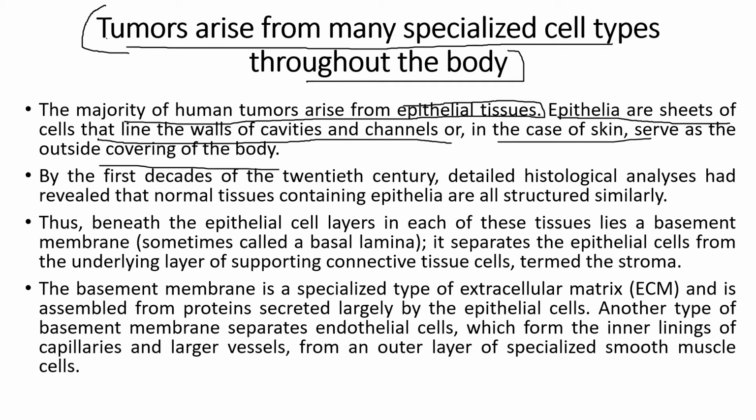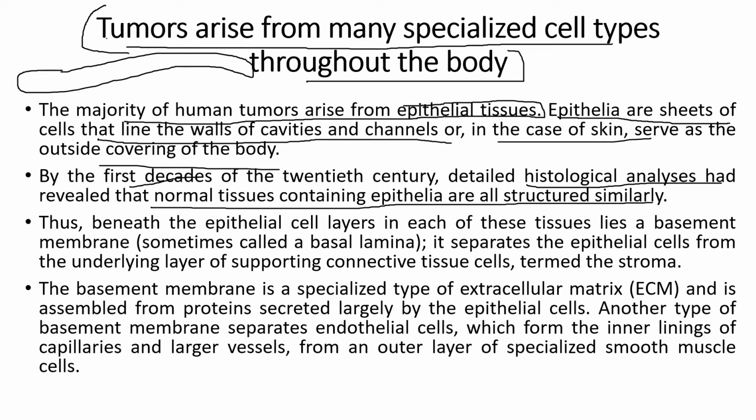So the epithelial layer is the covering present outside, right? It's the outermost cover of the layer. By the first decades of the 20th century, detailed histological analysis had revealed that normal tissues containing epithelia are all structured similarly. Thus, beneath the epithelial cell layers in each of the tissues lies a basal membrane. So beneath the epithelial layer, there's another membrane, which is known as the basal membrane. All right. It separates the epithelial cells from the underlying layer of supporting connective tissue termed the stroma.